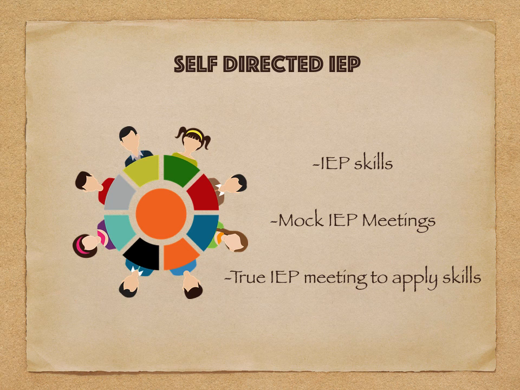This curriculum is broken into 4 separate units. As stated, these units help students with intellectual disabilities learn about the IEP meeting process and practice skills needed to be an active member of their IEP team. The students are required to participate in 5 mock IEP meetings as well as 1 true IEP meeting using the learned skills.